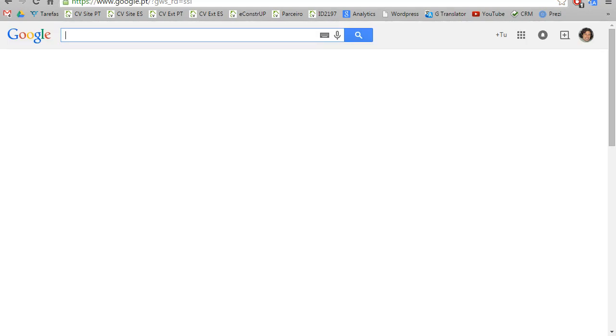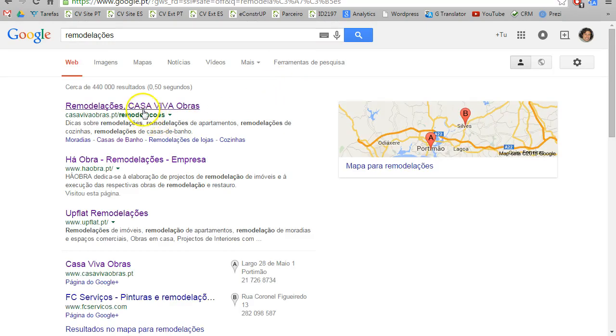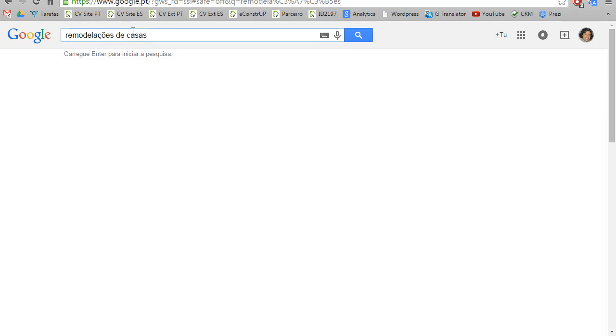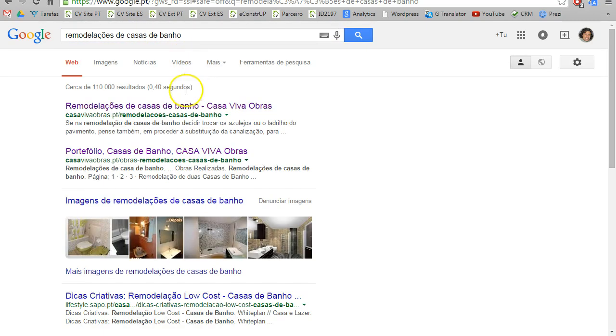So, one important thing we have in Casa Viva is that we learned very well how the algorithm from Google works to decide the ranking. So, for example, if I search for remodelações, this means renovation, we can see that our website appears in first place. If I search for casas de banho, which means bathroom, we are also in first and second place.